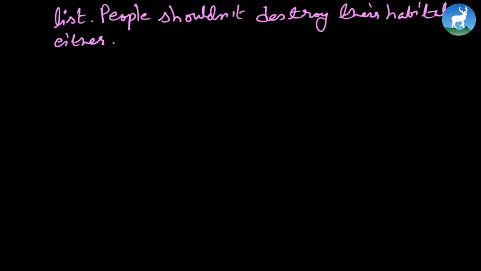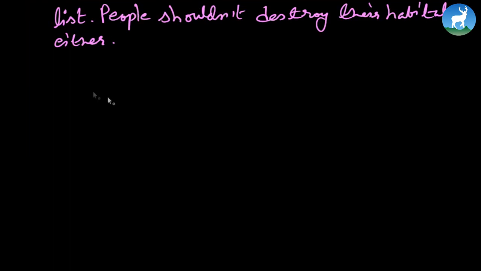People shouldn't destroy their habitat either. So see, to do this answer, you make sure that you read the passage time and again and take good care of the auxiliary verbs in the question. And remember, usually the answer of the question begins from the question itself. Okay, so keep this in mind. And of course, to get the answer, you have to read the passage time and again.